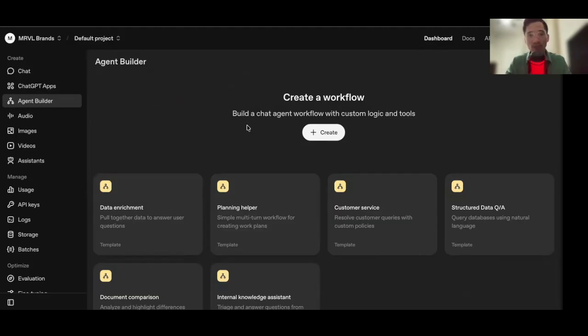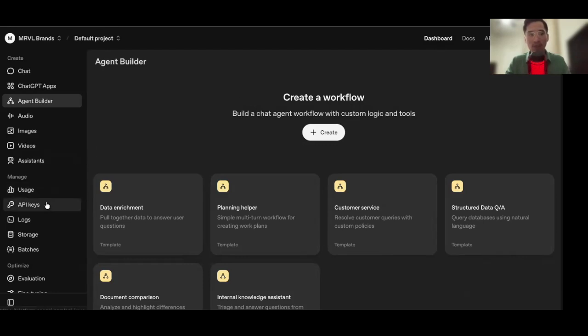So you could do several things. The cool part is that OpenAI has their own agent builder, which is completely different, right? It might sound the same, but it actually functions differently. There's several videos on YouTube on the differences between agent builder and n8n, but I'm not going to go into it in this video. If you want to know more foundationally and conceptually, just let me know in the comments section. But this is where you find your API.